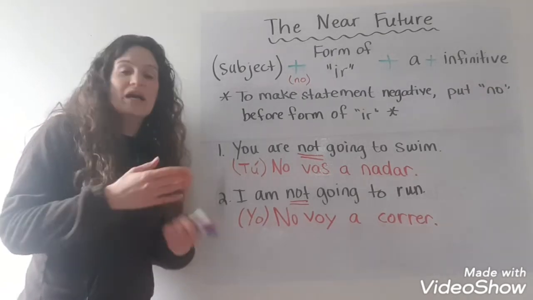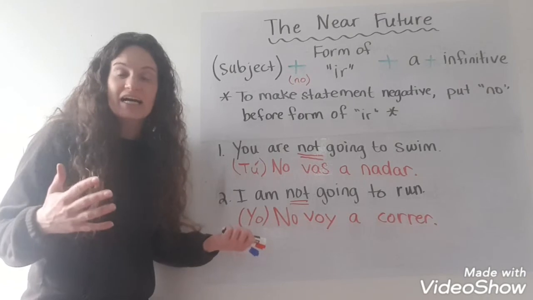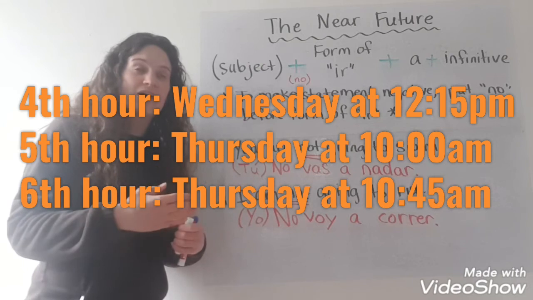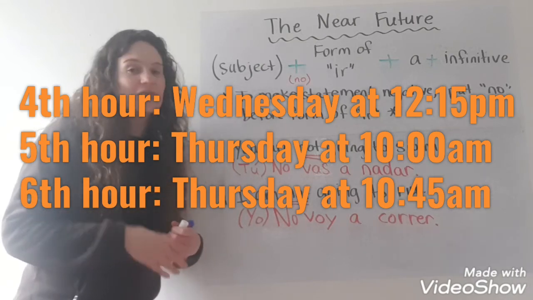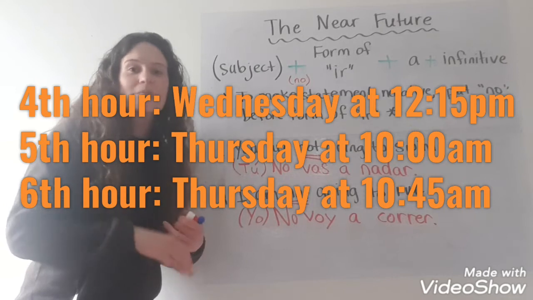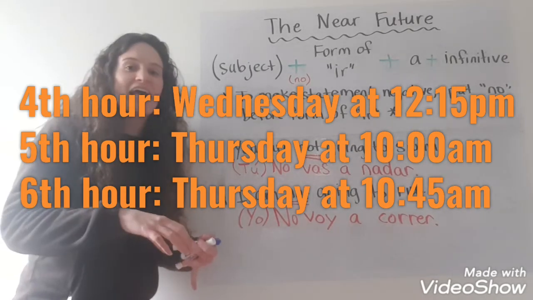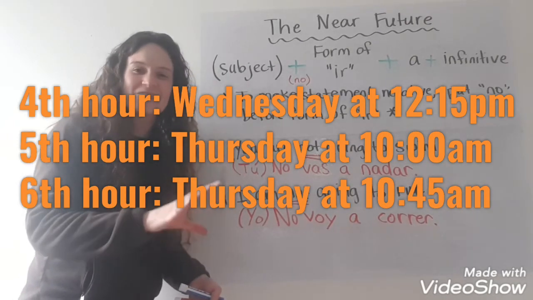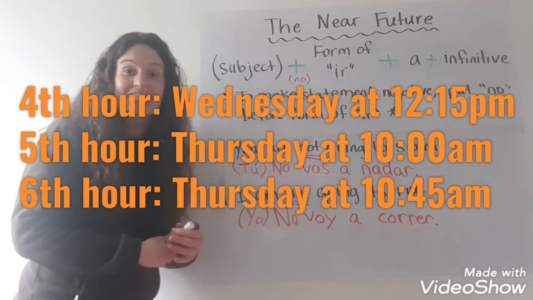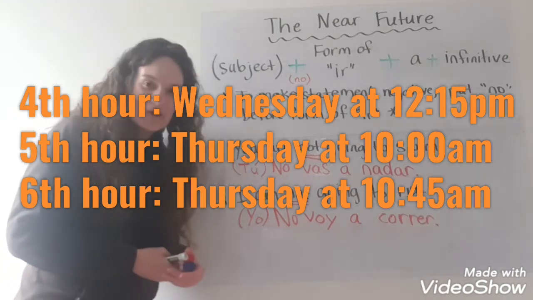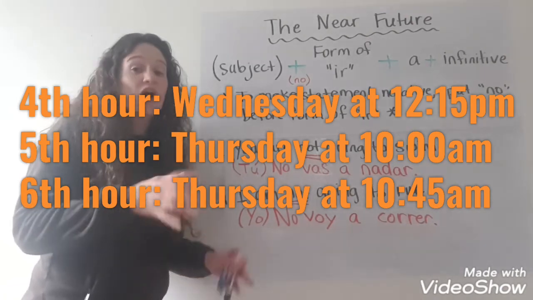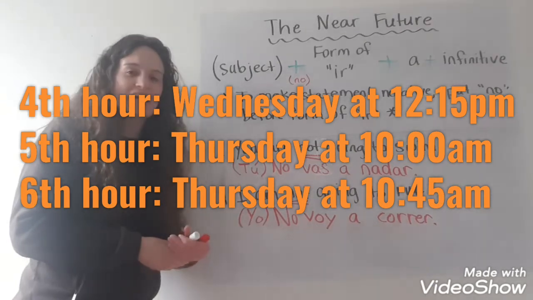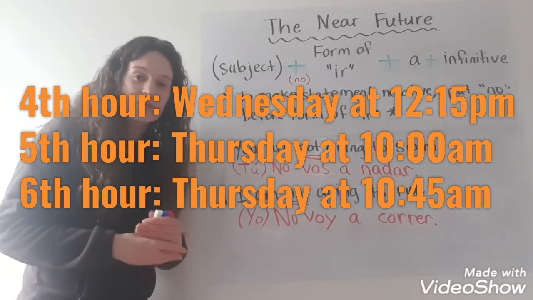Or on Wednesday and Thursday, I'm having my weekly video conference with all of my classes. Remember, fourth hour will be Wednesday at 12:15. No, sorry, I messed that up. Fourth hour will be Wednesday at 12:15. Fifth hour will be Thursday at 10 a.m. And sixth hour will be Friday at 10:45. So if you need help with this near future, please jump on the video conference. I will help you with it.